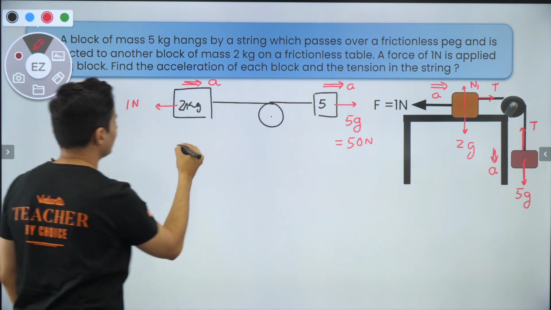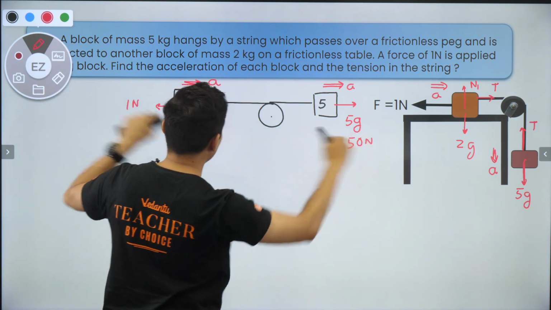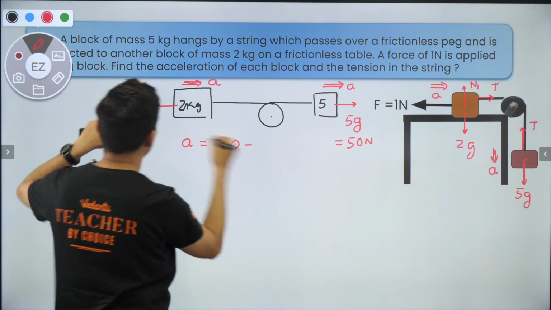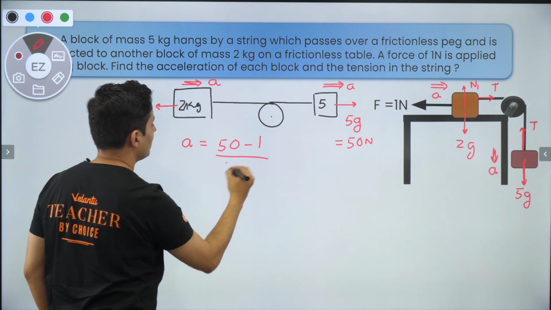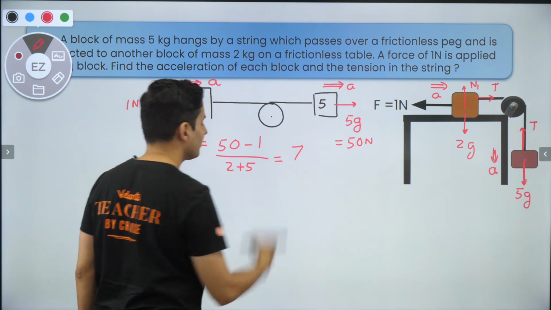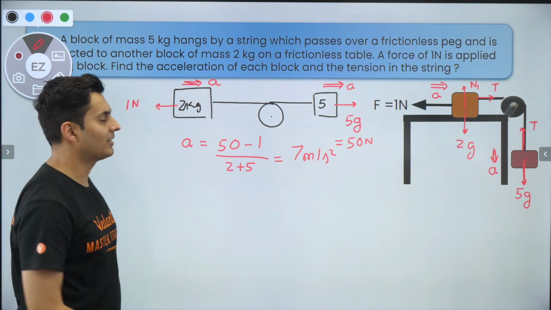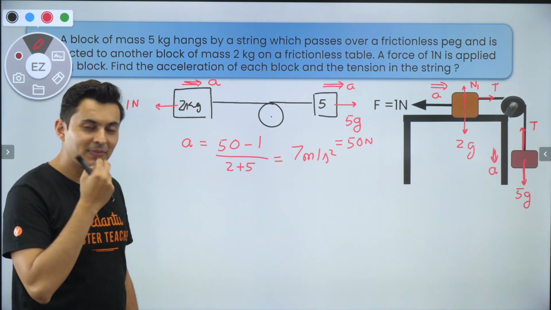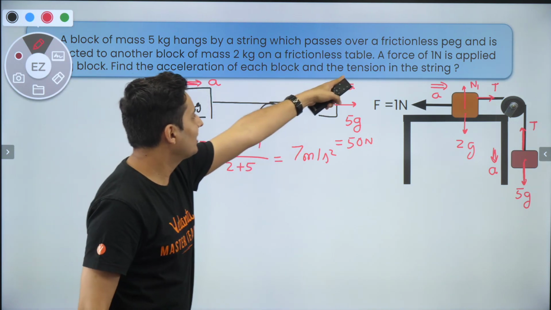What is the acceleration? The acceleration is the net force, 50, which is bigger, minus smaller, which is 1, divided by total mass, which is 2 plus 5. So 49 by 7, that's 7 meters per second square. That's it. That's the answer. That's the acceleration. And last question, tension.